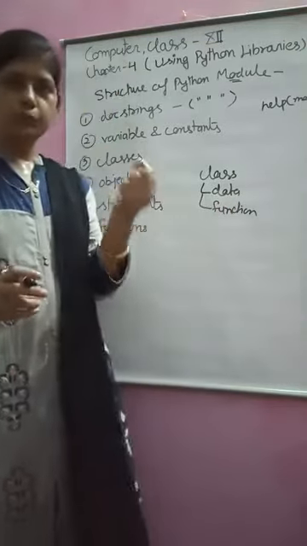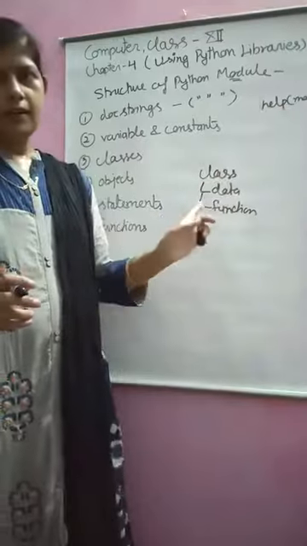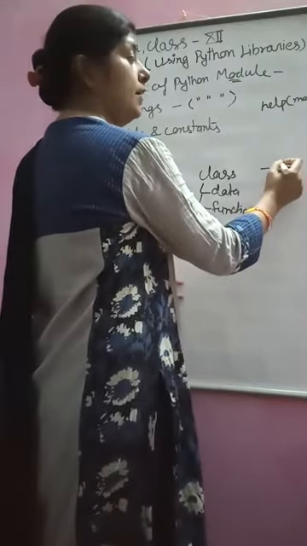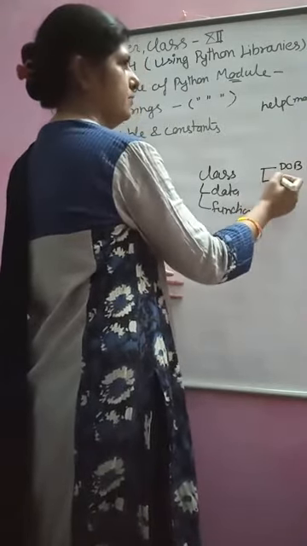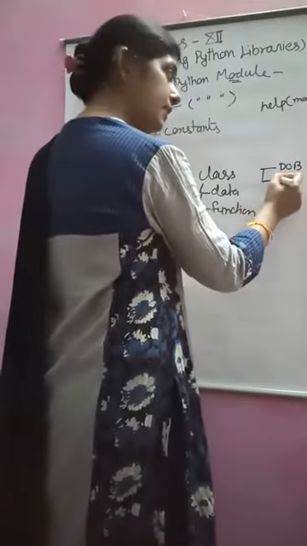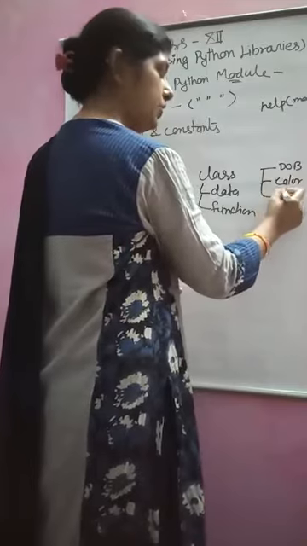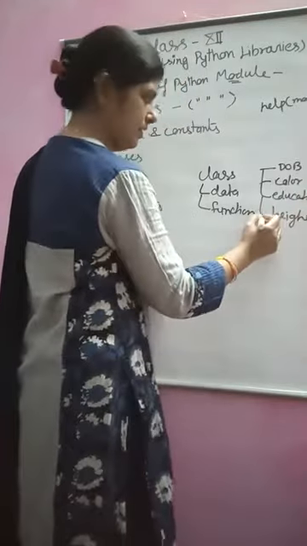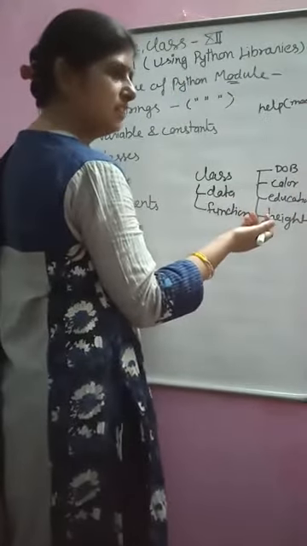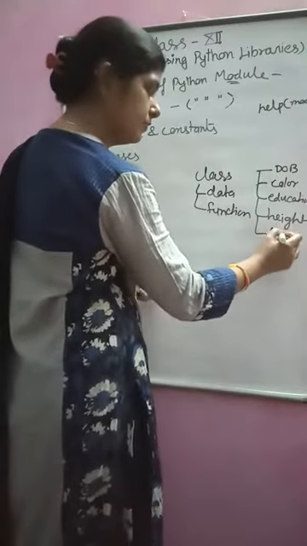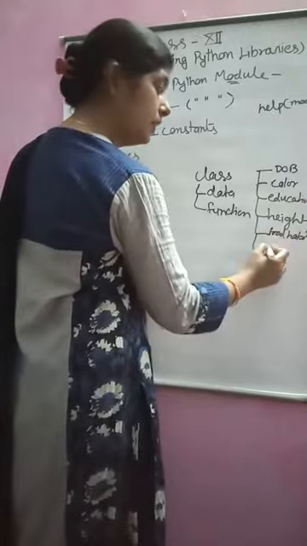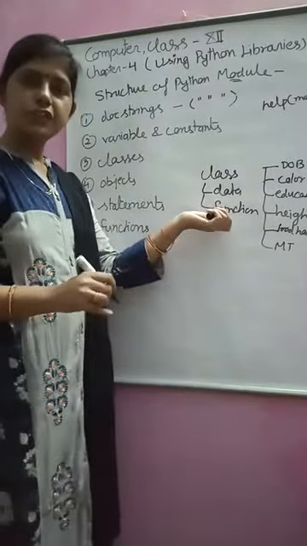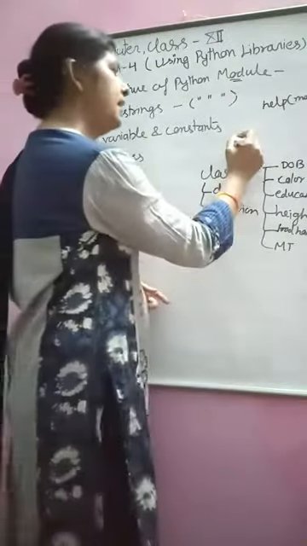Take an example, a human being class. What data can the human being class have? Date of birth, color, education, height, eye color, skin color, food habit, mother tongue, so many. And functions: what the human being can perform.